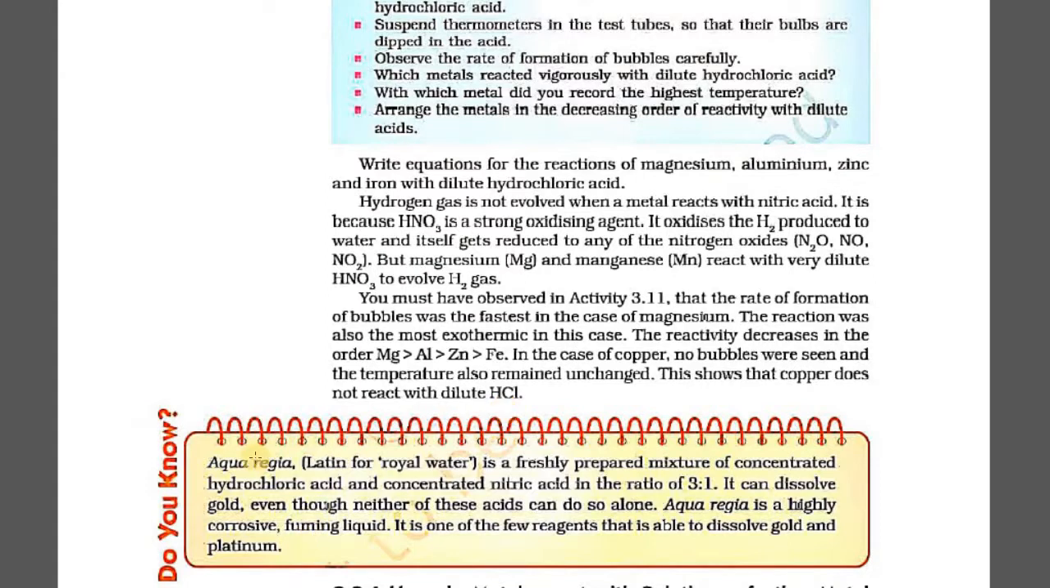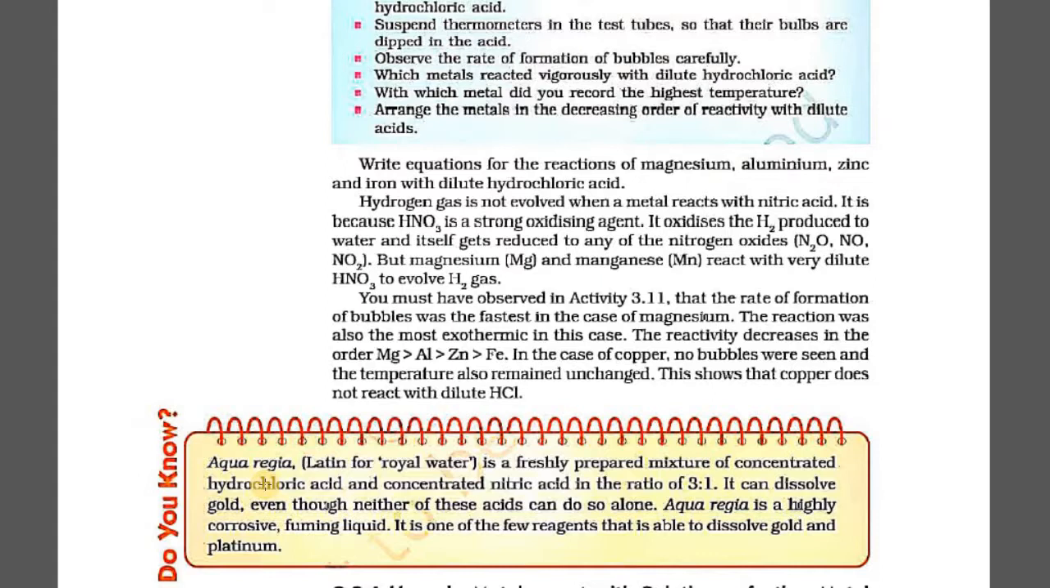Now the next, a very important part given over here, is aqua regia. In Latin it is called royal water. When we talk about the composition of aqua regia, it is a mixture of concentrated hydrochloric acid and concentrated nitric acid in a 3:1 ratio. It has the capability to dissolve gold, even though neither of these acids can do so alone.